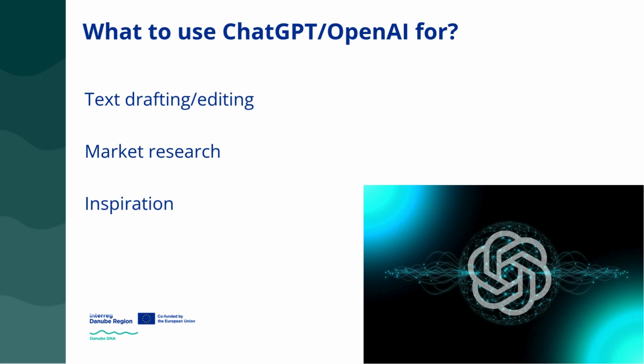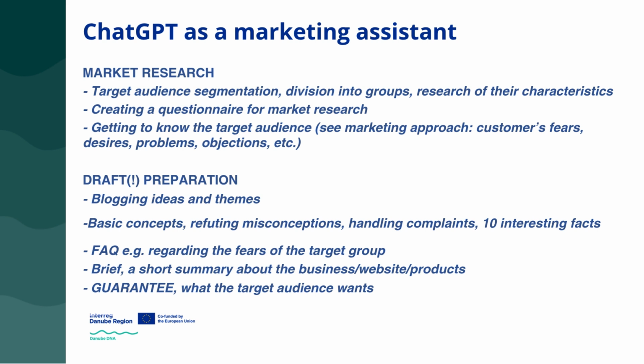In many cases, it is difficult or even impossible to directly ask your target audience about specific topics. This is where ChatGPT can be a valuable tool. We will explore this topic in more detail in the following section. I believe that it's useful to think of ChatGPT as a marketing assistant or an intern. In this mindset, we don't expect perfection, but we can use it to lay a solid foundation for our work.